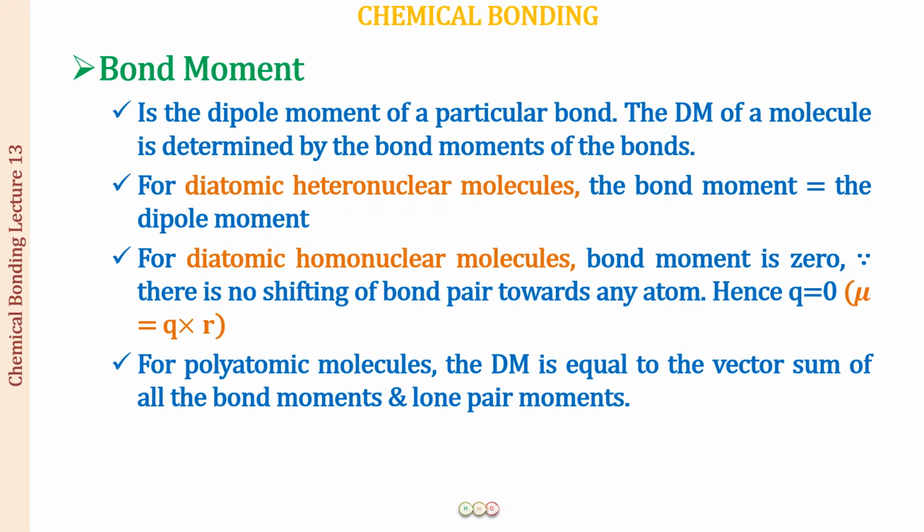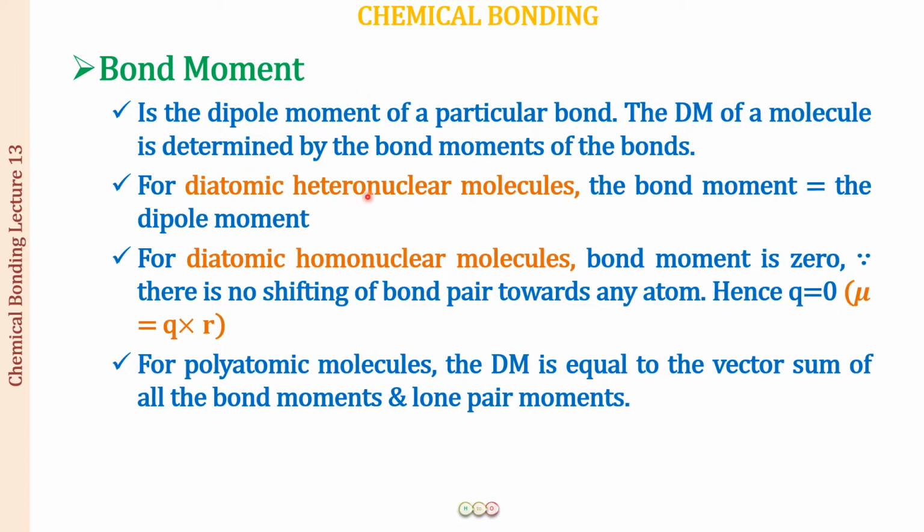So now let us consider one more term, that is bond moment, right? Bond moment is the dipole moment of a particular bond, and the dipole moment of a molecule is determined by the bond moments of all the bonds, right? So the dipole moment of one bond is called the bond moment, and when we take the vector sum of the bond moments of all the bonds in a molecule, we call it the dipole moment of that molecule.